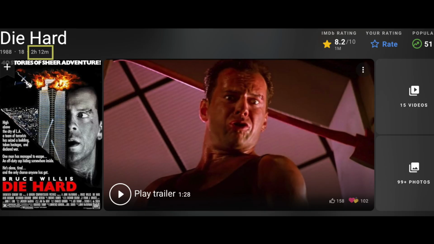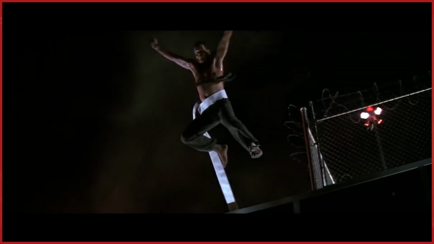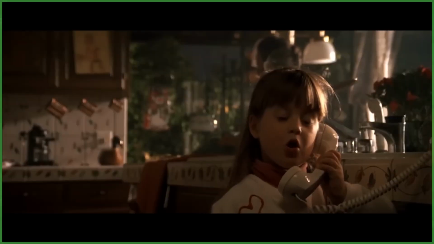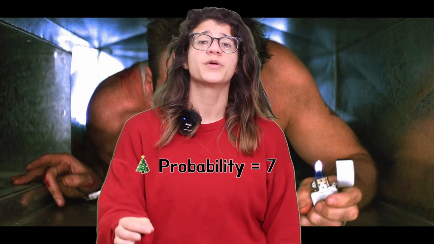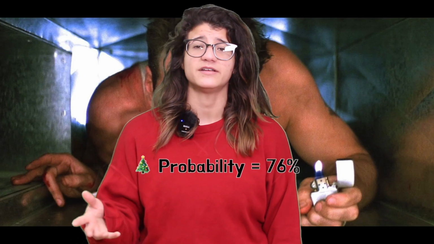But the director is not known for making Christmas movies, and that feature is one of the most important ones, so it doesn't give a huge boost to being a Christmas movie. And the running time and the IMDb rating give more of an action, serious movie than a cozy family movie. We take all these numbers and push them into the model, and it comes out with a probability. With this model, Die Hard comes out with a probability of 76%.